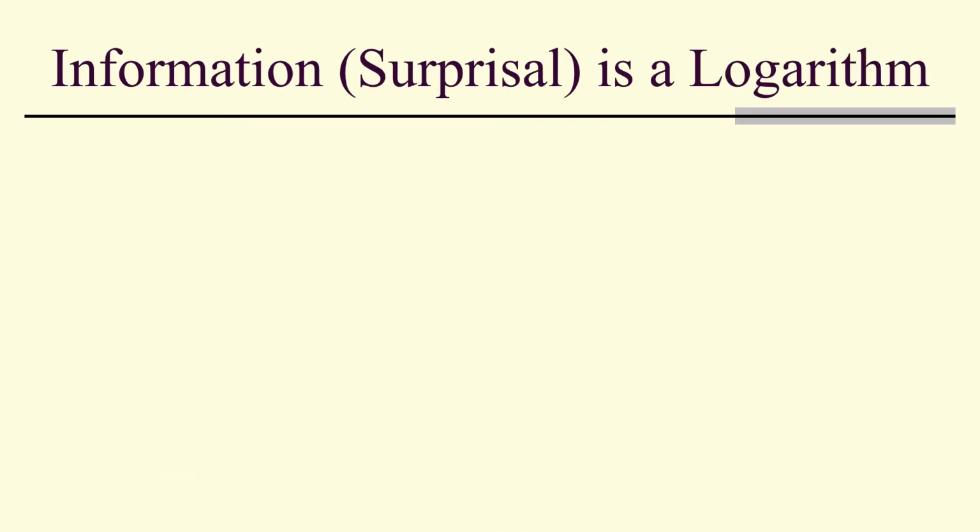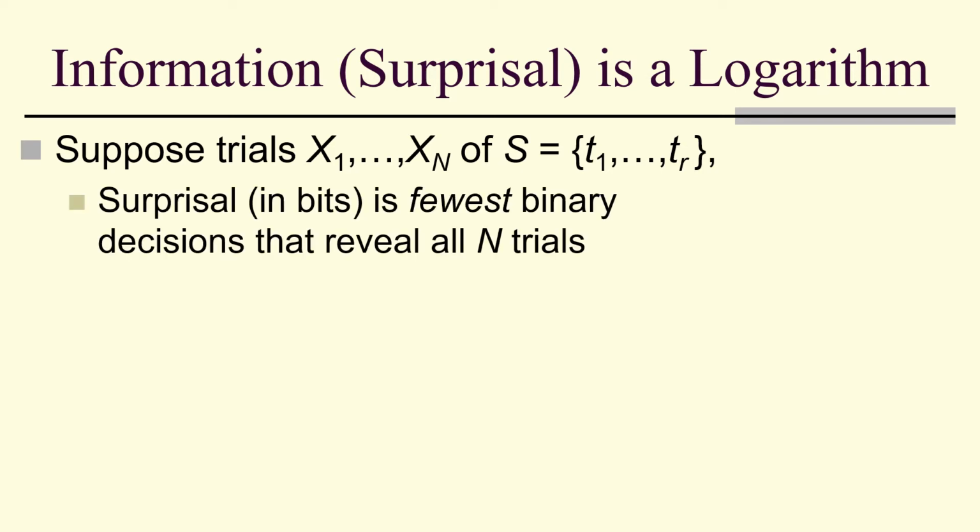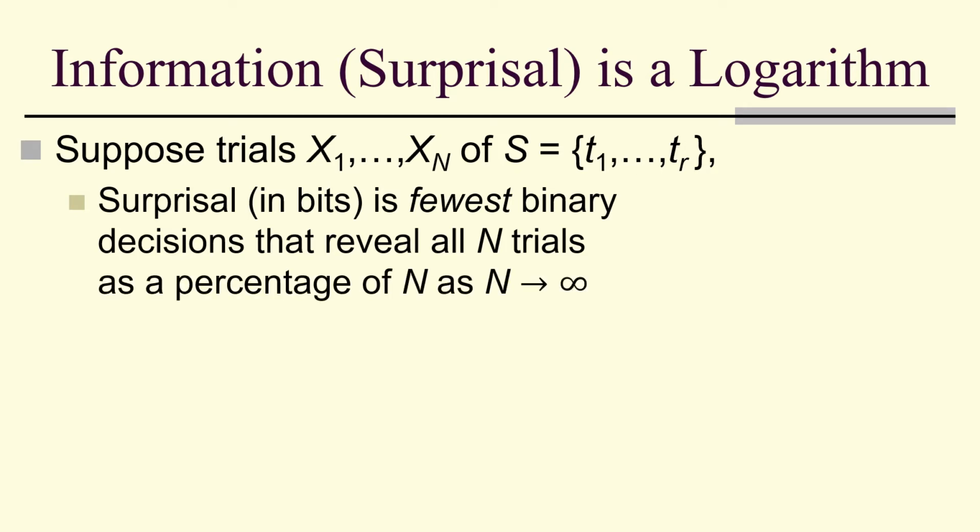So information, or surprisal, is a logarithm. Suppose we have n trials of r possible outcomes. Surprisal is the fewest binary decisions that reveal all n trials, as a percentage of n, as n goes to infinity. For example, suppose r is equal to 2 to the h, and that each outcome is equally likely.